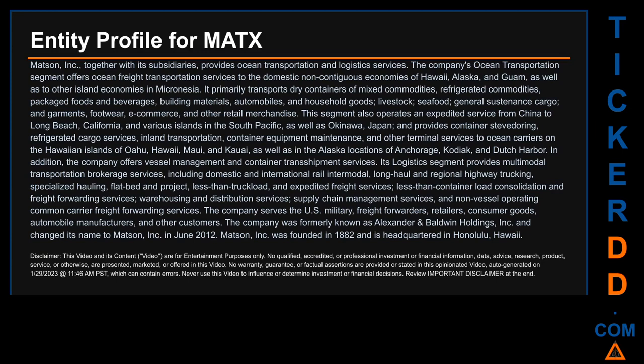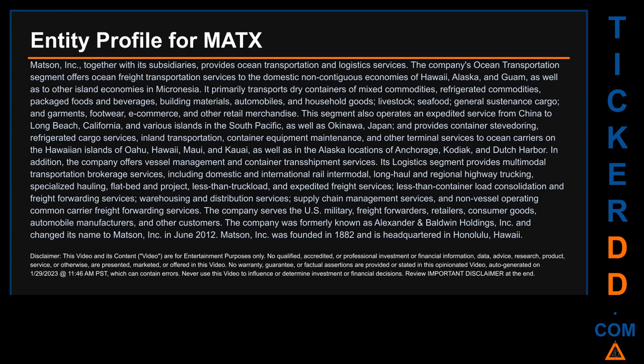Matson, Inc., together with its subsidiaries, provides ocean transportation and logistics services. The company's ocean transportation segment offers ocean freight transportation services to the domestic non-contiguous economies of Hawaii, Alaska, and Guam, as well as to other island economies in Micronesia. It primarily transports dry containers of mixed commodities, refrigerated commodities, packaged foods and beverages, building materials, automobiles, and household goods, livestock, seafood, general sustenance cargo, and garments, footwear, e-commerce, and other retail merchandise.